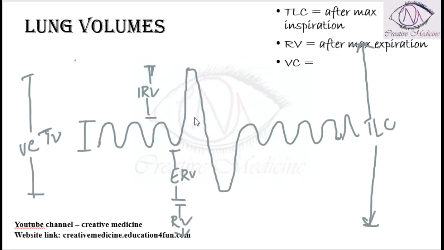Then we can also measure vital capacity. Vital capacity is the total amount of air that can be expired after maximum inspiration, down to the residual volume. So inspiratory reserve volume with tidal volume with expiratory reserve volume, this is vital capacity. So these are the static measures of the lungs.